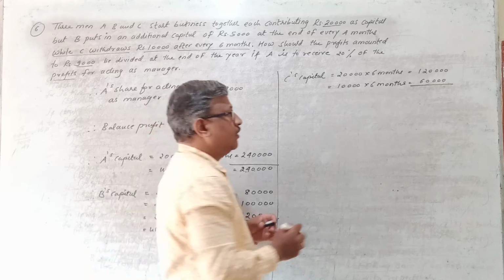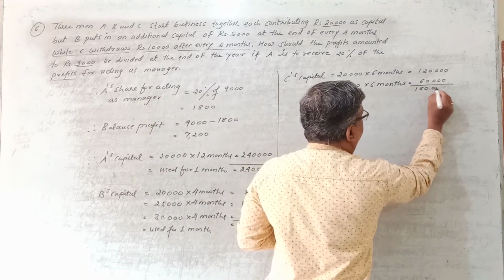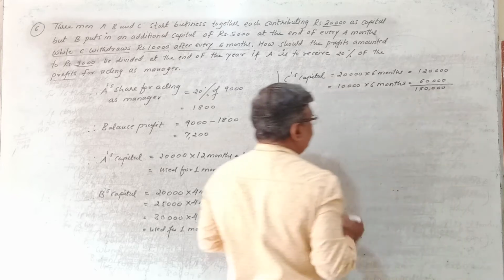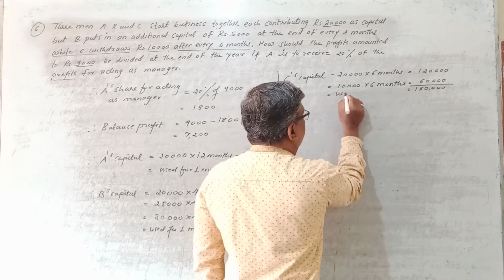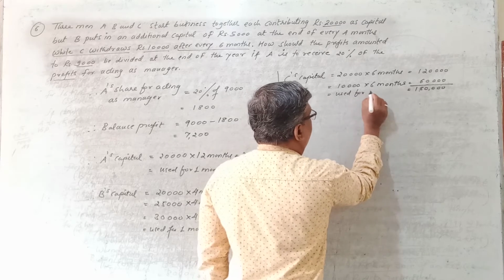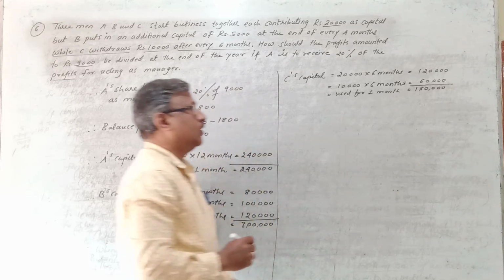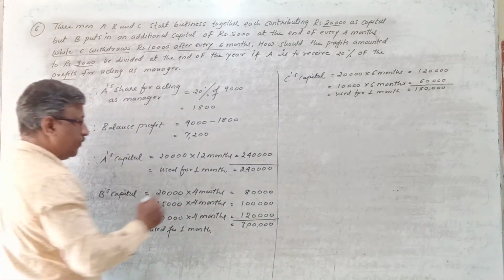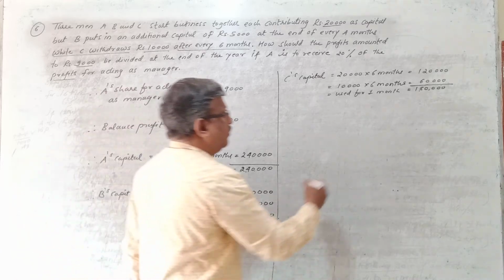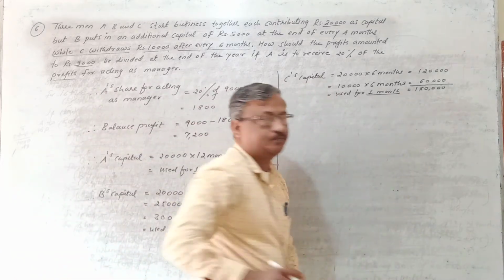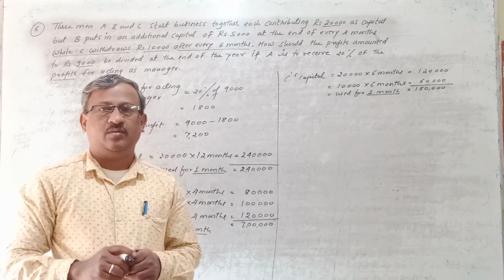Yeah. So add this, it comes to 1,80,000. So whatever we have got, 1,80,000, this is treated as used for 1 month. So this is how we have to bring the capital to an equal time of 1 month. So whatever capitals we have got, take these capitals and remove the ratio.